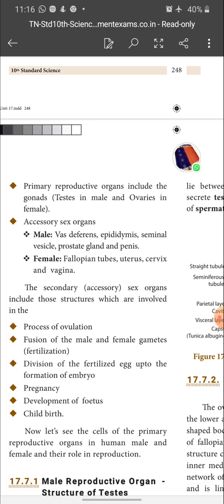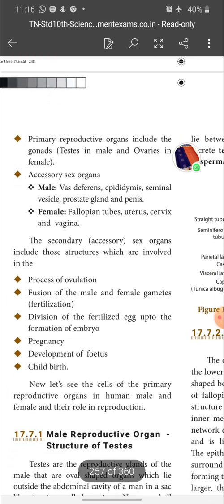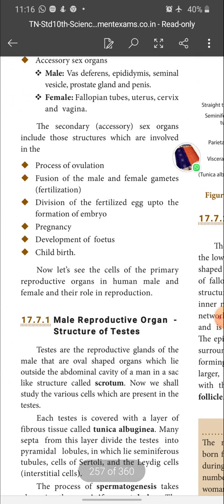Once the fusion of male and female gametes has taken place, the division of the zygote starts. Zygote is a single-celled structure. This single-celled structure undergoes mitotic division and forms two cells, then 4, 8, 16. Like that it goes on. And as a result of this mitotic division, an embryo is formed. And this embryo is implanted in the uterus of the female reproductive structure. So this process is called what? Pregnancy, and the pregnancy starts.